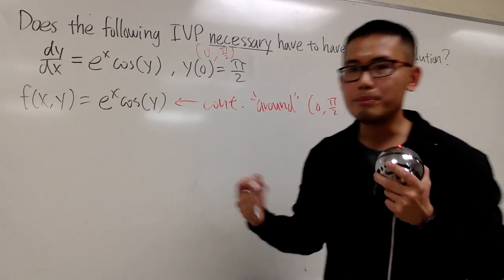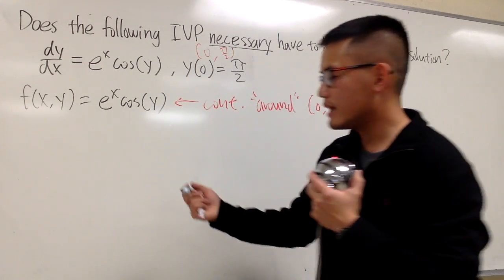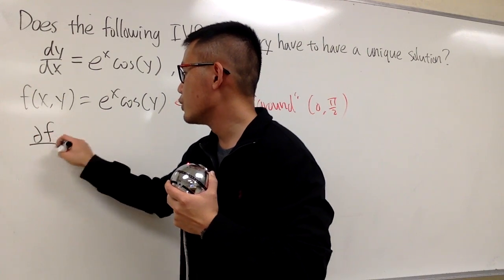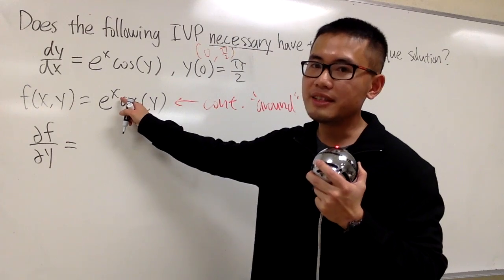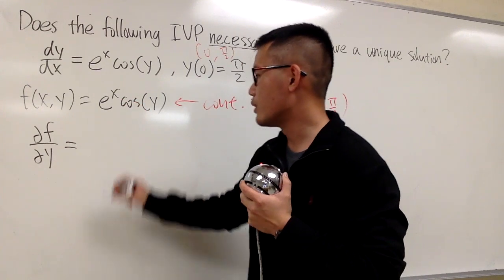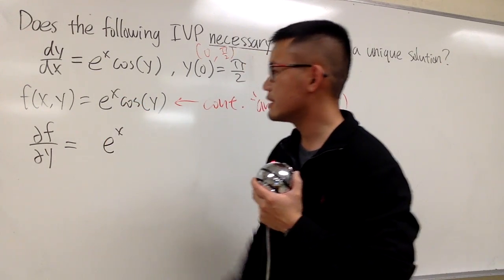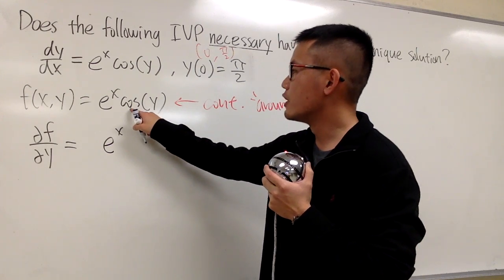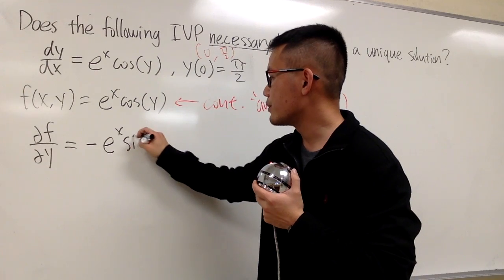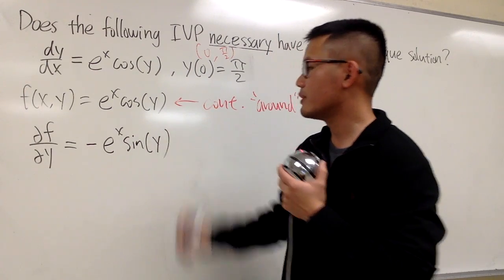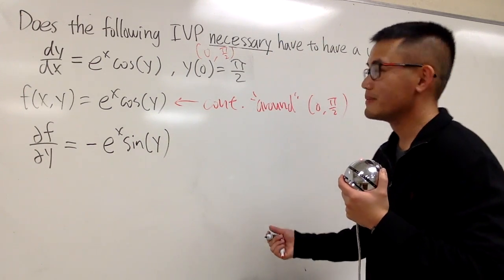And now let's do the partial of this with respect to y. So I'll put this down, partial of this with respect to y. All right, e to the x will be considered the constant in the y world. So let's bring it down, e to the x. And now we have to differentiate cosine of y. The derivative of cosine is negative sine, right? And then we have the y right here. And let's do it real quick.